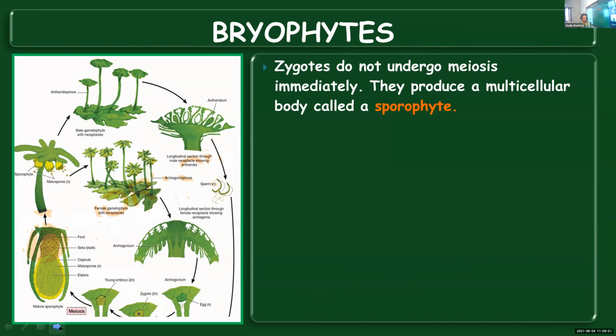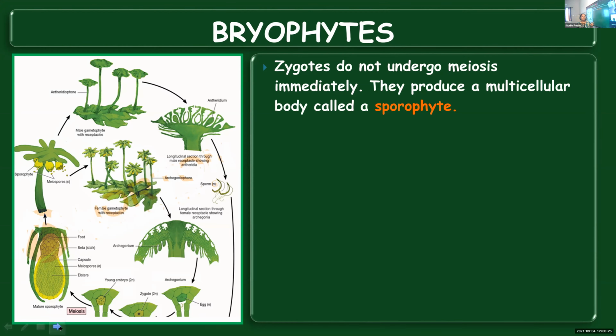Zygote, already I told you how the zygote is formed. Zygote is formed when the antherozoid reaches the archegonium and fuses with the egg present in it. The zygote which is formed will not undergo meiotic division immediately. As soon as the zygote is formed, it is not followed by meiotic division. Instead, it will produce a multicellular body, which you call sporophyte.